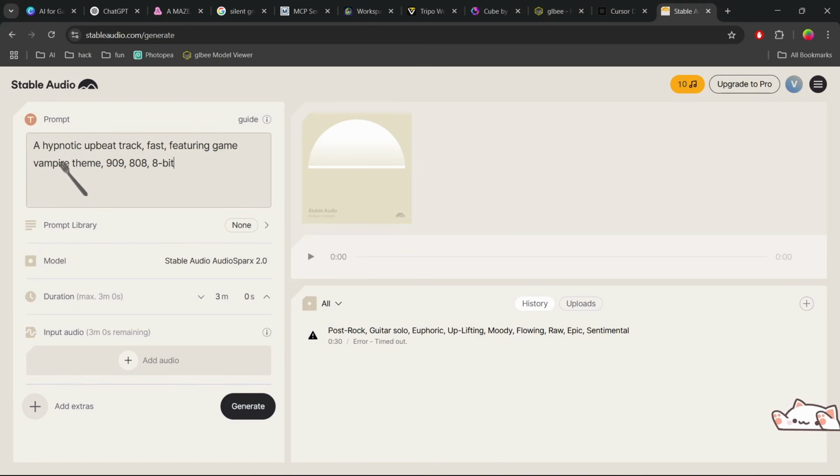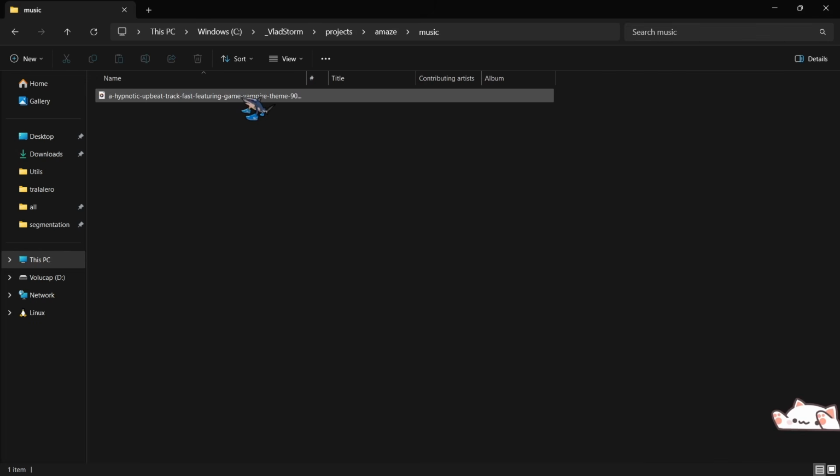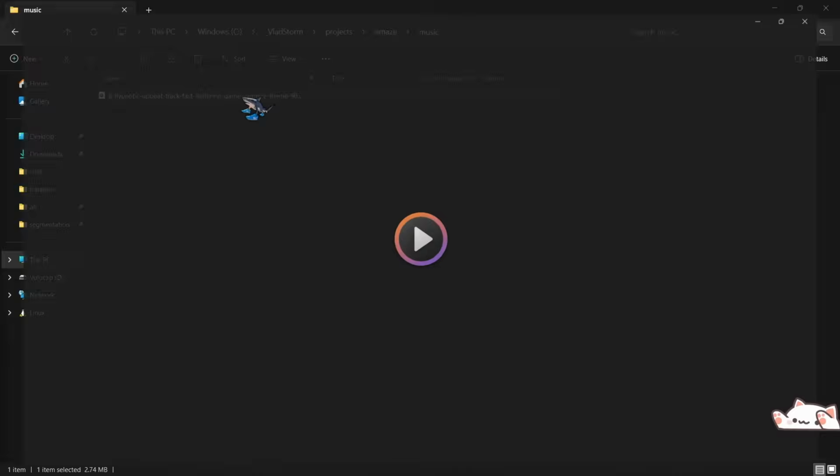is music like this: a hypnotic upbeat track, fast, featuring game vampires theme, 909, 808, 8-bit. Kind of like a generic description, but it sets the vibe for the game. I kind of want to have something fast and funny and have a scary touch to it because the location is actually a crematorium. So I wanted to add a vampire theme. And you add generate and you can have the track. So what we got in the end is this track.